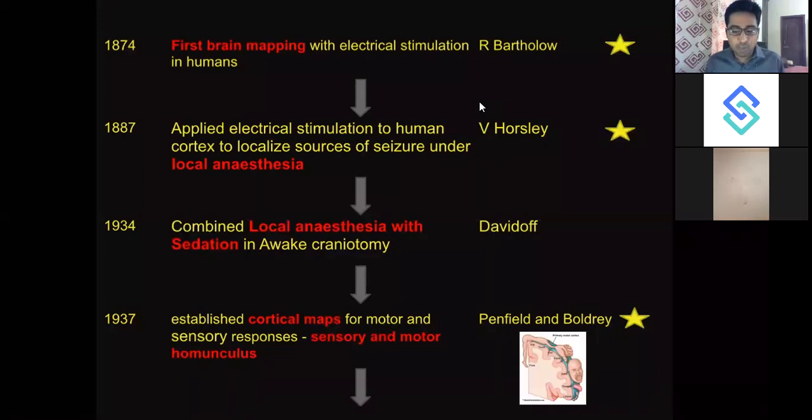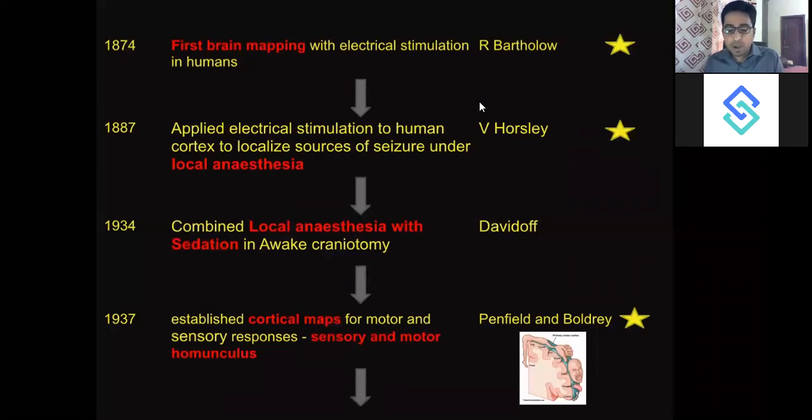Penfield actually mapped the human body over the hemisphere, and he gave it the form of a homunculus. So the homunculus was actually a caricature of a human being based on the size of representation over the cortex. So legs and the trunk were occupying a small area, and hand, face, and tongue were taking up a larger area in the representation in the cortex.